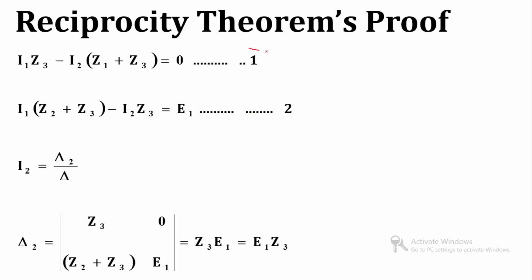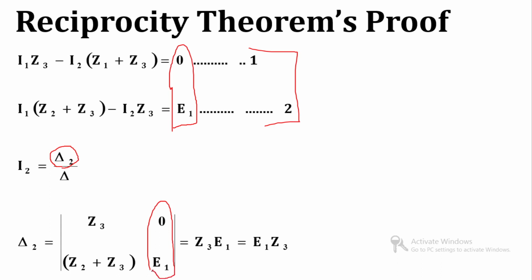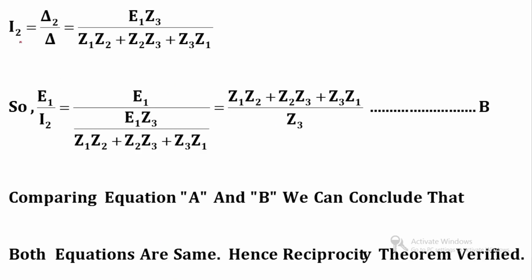Now from these two equations we have to find the value of delta 2. Again you have to replace these two coefficients in this particular matrix. Again multiply E1 with Z3, and Z2 plus Z3 with 0. So delta 2 becomes E1 into Z3. So this is the value of delta 2, and now we are able to find the ratio of delta 2 by delta.